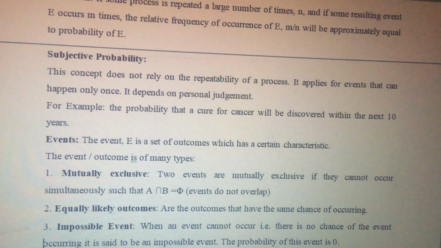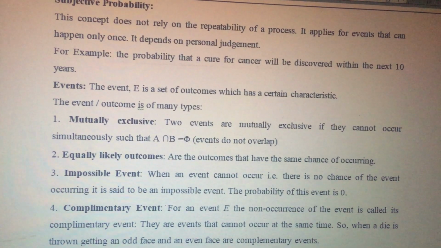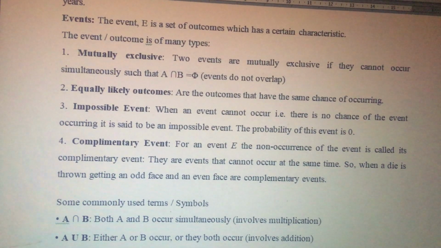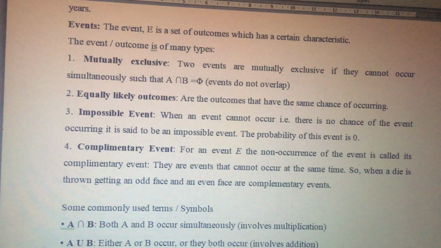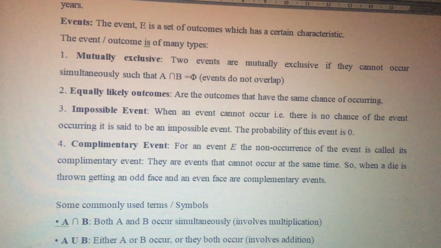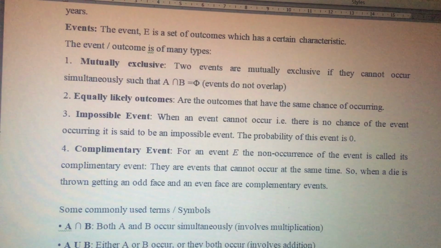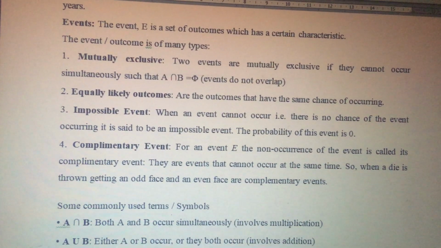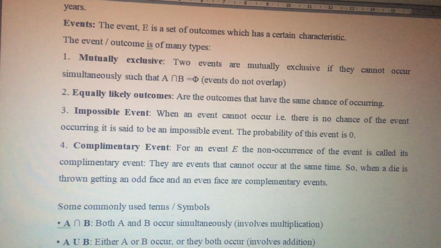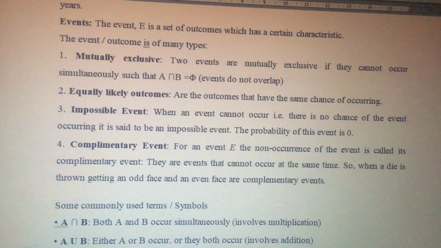Right? What is an event? The event E is a set of outcomes which has a certain characteristic. Events or outcomes are of many types: mutually exclusive, equally likely outcome, impossible event, and complementary event. Two events are mutually exclusive if they cannot occur simultaneously, such that the events do not overlap. Equally likely outcomes are outcomes that have the same chance of occurring, as the name says. Impossible event: when an event cannot occur, that is, there is no chance of the event occurring, it is said to be an impossible event. So the probability of this event will be 0.